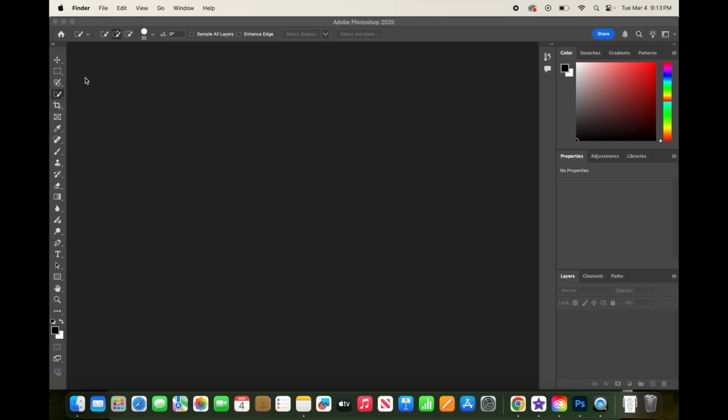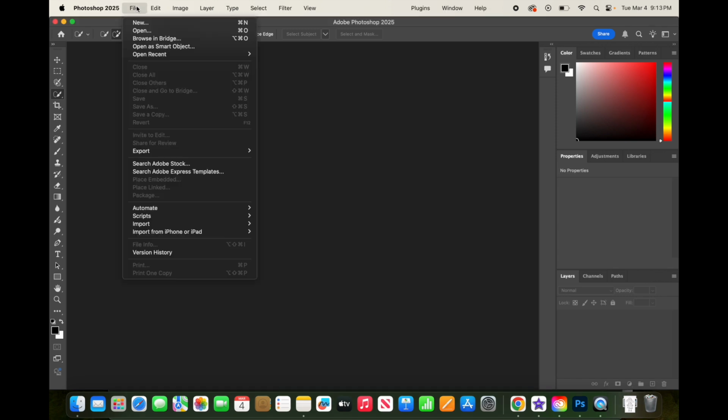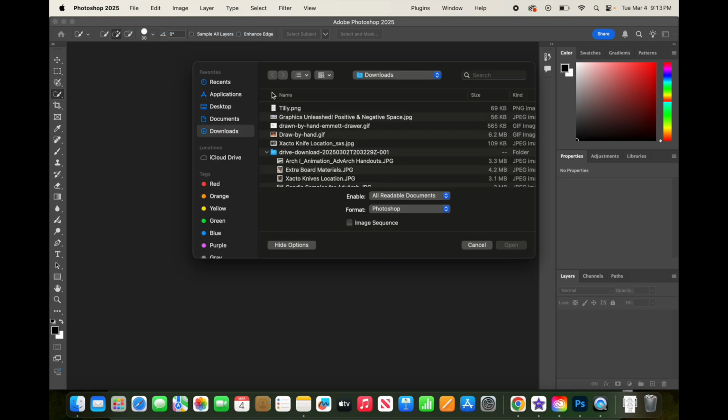First, you're going to open Photoshop, and when you do that, you're going to go up to File and go to Open. If you scan something, it should be in your folder on your desktop computer, or it might be in Downloads if you downloaded it from the Google Classroom. I'm going to be using Tilly here, so I'm going to select Tilly and I'm going to open it.